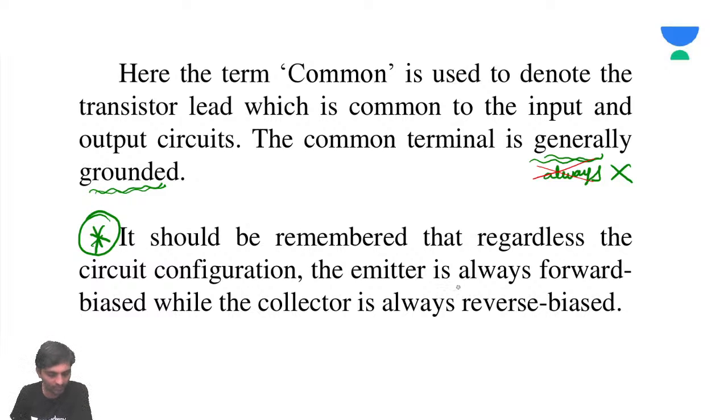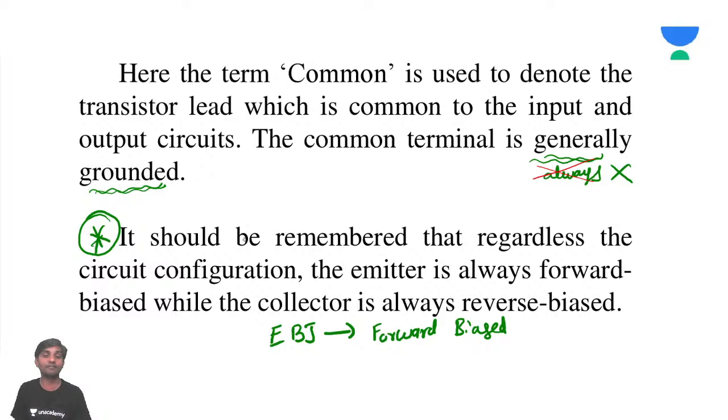Irrespective of which one is common, whether emitter, collector, or base, the emitter base junction should definitely be forward biased, irrespective of the common terminal.